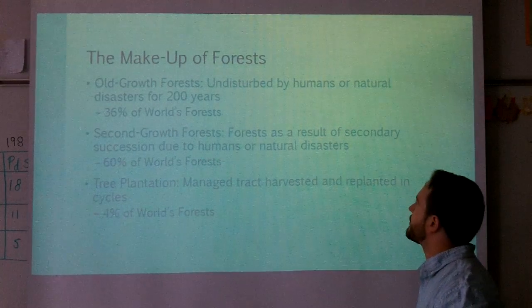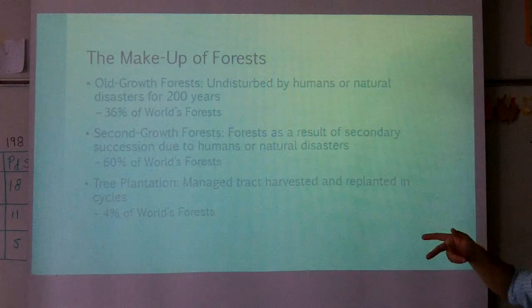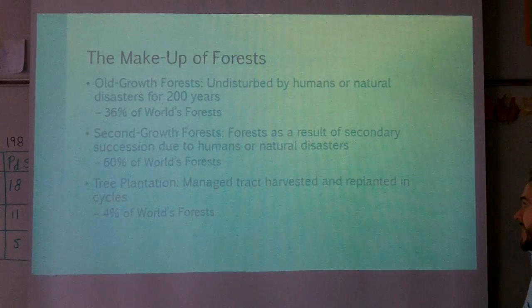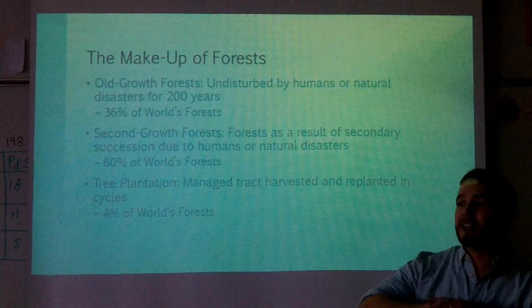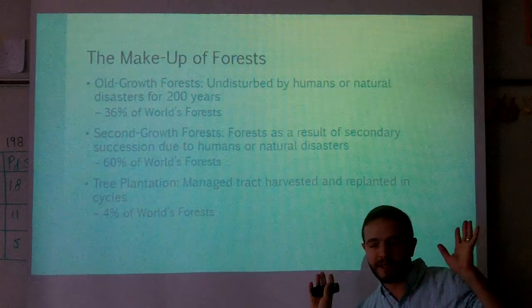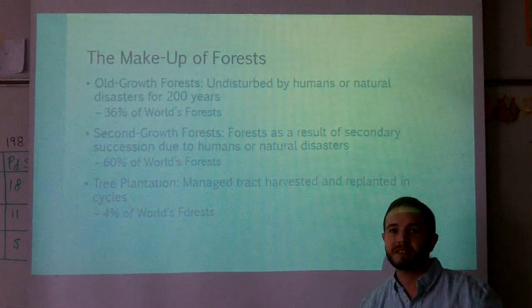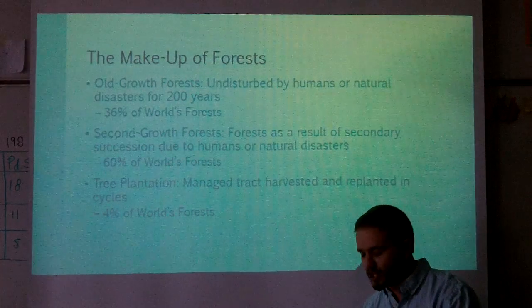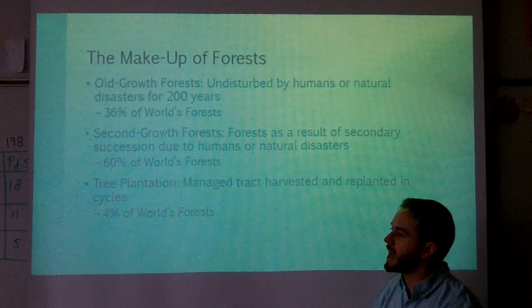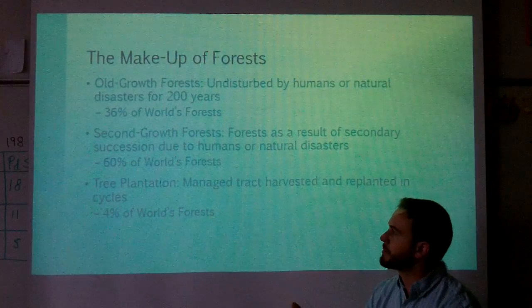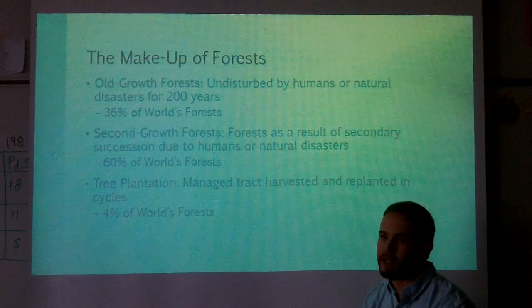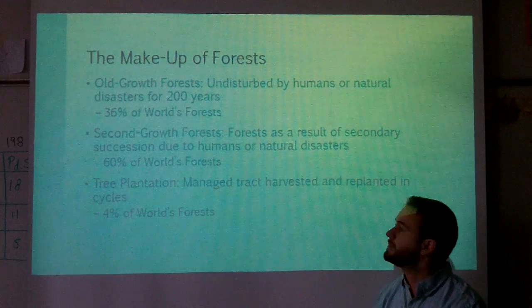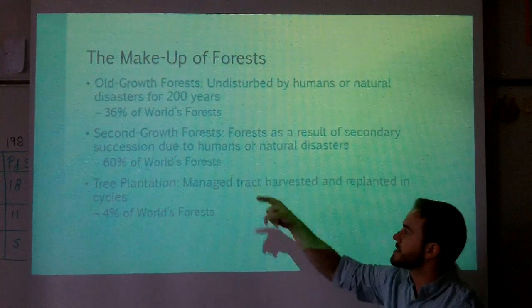Second growth forests are forests that result from secondary succession, which we talked about earlier this year, due to humans or natural disasters. Meaning we went in there and clear-cut an area and then walked away from it and let it eventually reforest itself, or there was a hurricane or tornadoes that ripped through an area, maybe a volcanic eruption that covered an area in lava, right? They occupy 60% of the world's forests.